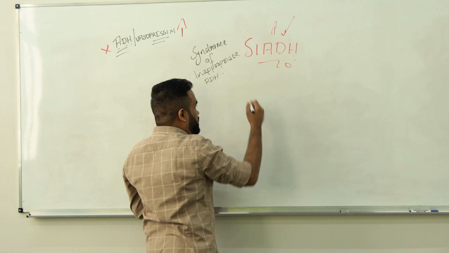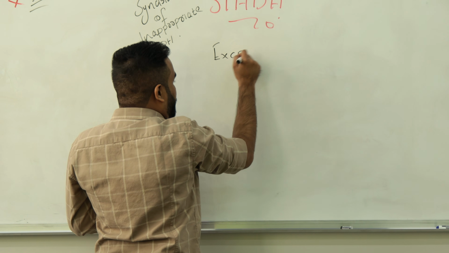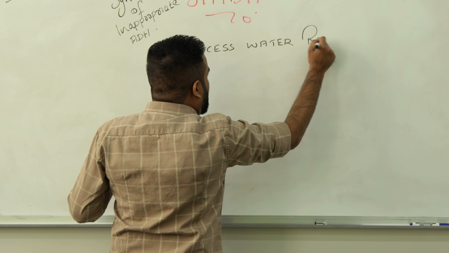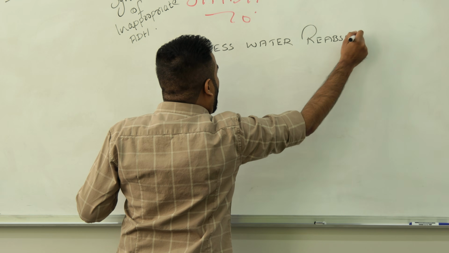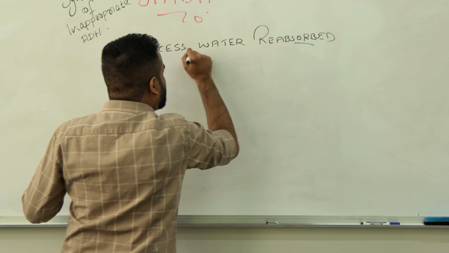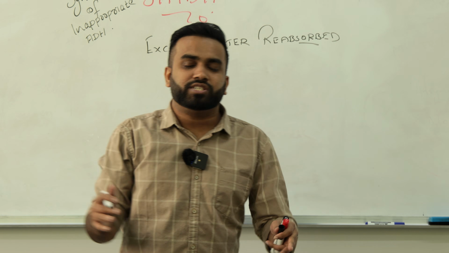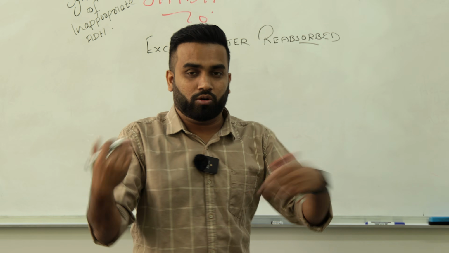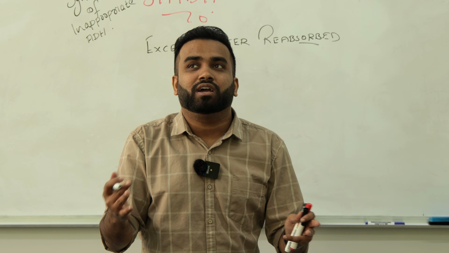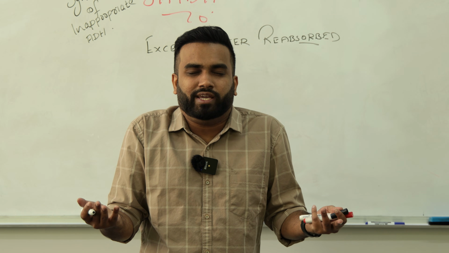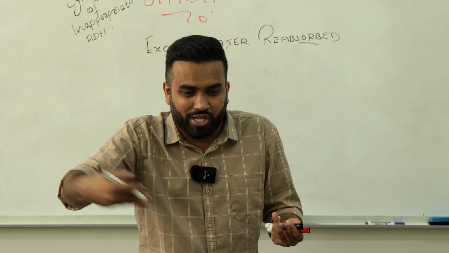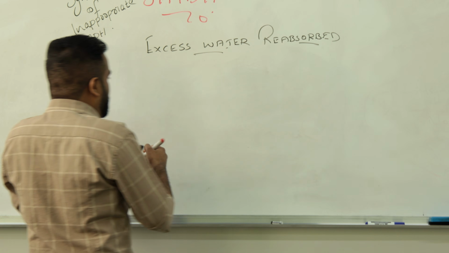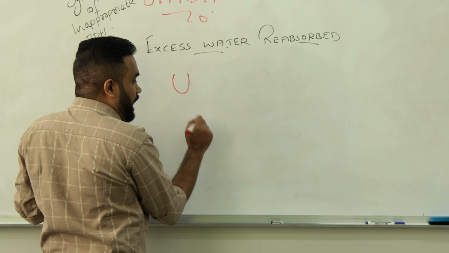To reabsorb water, so they will have excess water in the body. Excess water is reabsorbed from the collecting duct of the kidney. The body will reabsorb a lot. If the water is reabsorbed more by this hormone, the other hormones will stop working, like aldosterone. Aldosterone will say, I won't work, because aldosterone also reabsorbs water, and you already have excess water. So they don't work. If I check the urine, I will see loss of sodium.